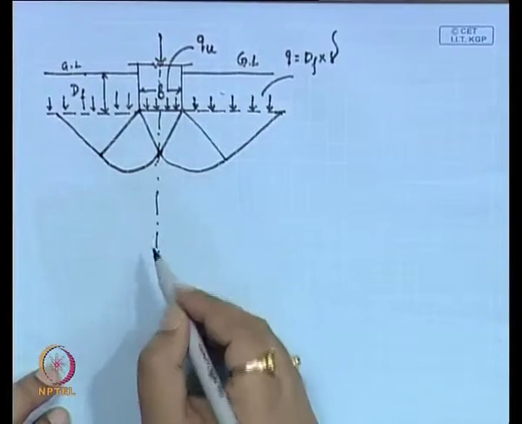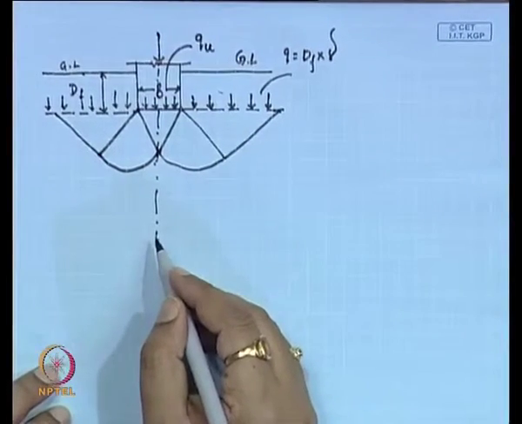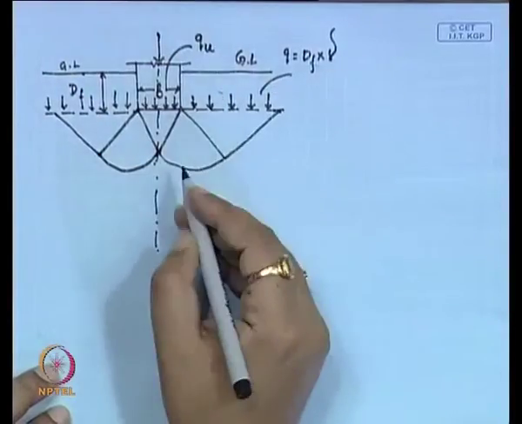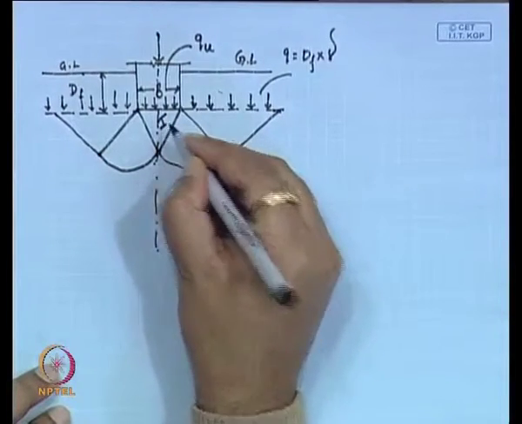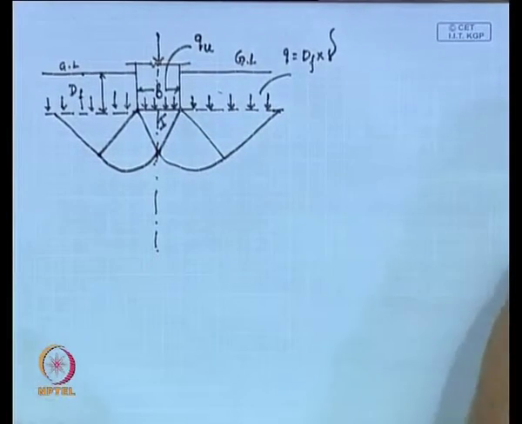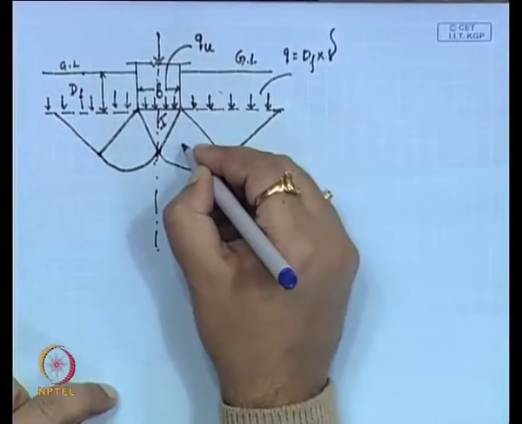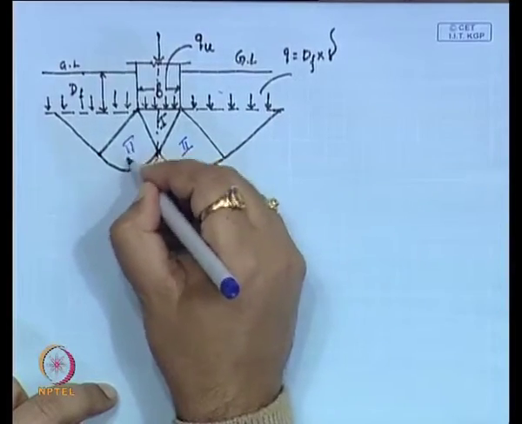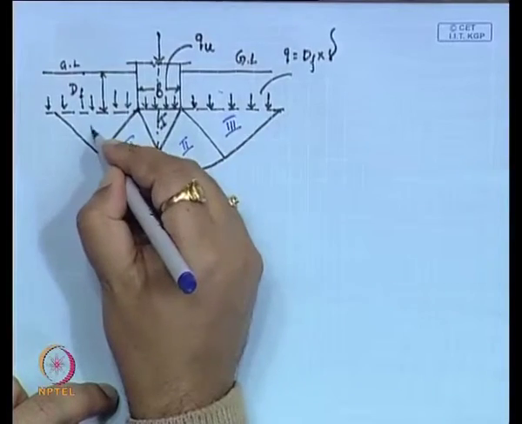So, this is the failure surface considered for this analysis. This is symmetric, so we can say there are 3 zones. This is the first zone, this is the second zone, this is also a second zone, and this one is the third zone.